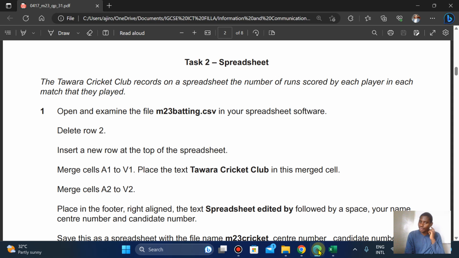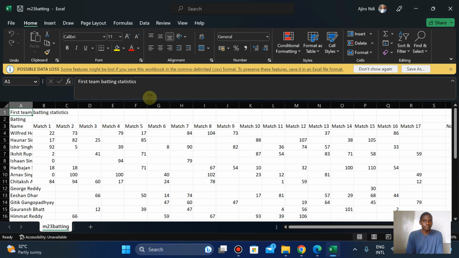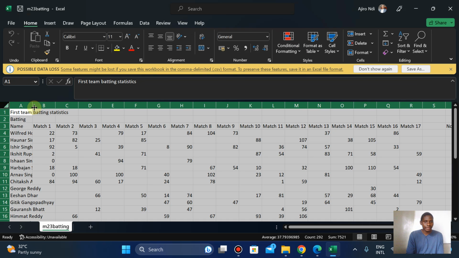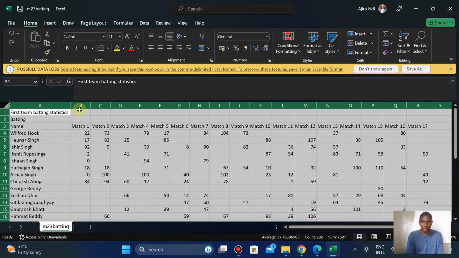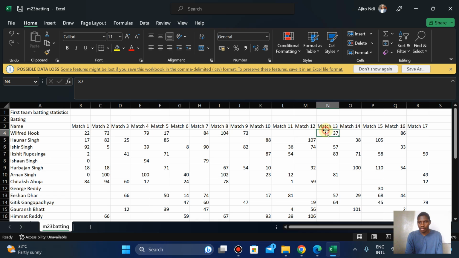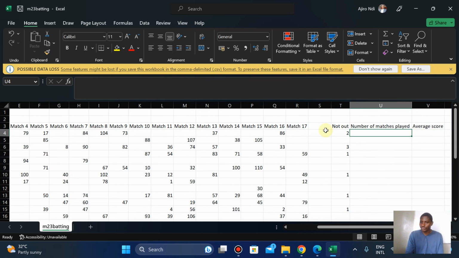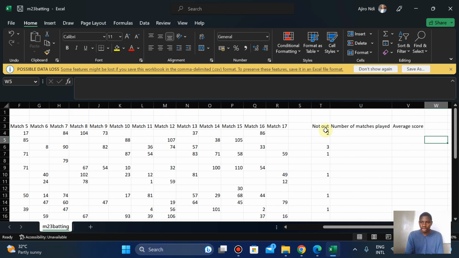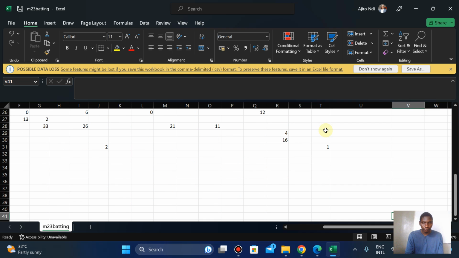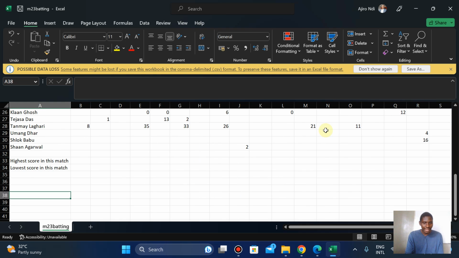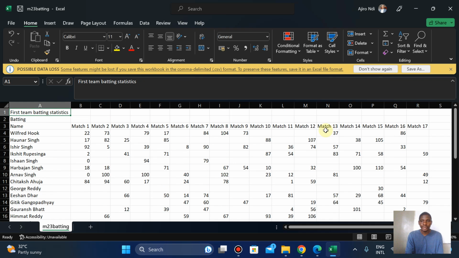So, open and examine it in your spreadsheet. I'm going to click here in between A and B and double click to ensure everything is clear. These are the names of the cricket players. These are the matches they've played. These are the numbers out, not out, the number of matches played, average score, and highest score in a match. So we have an idea of what we have to work with.